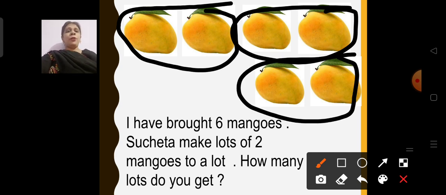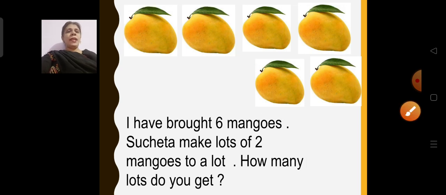So if I put 2 mangoes in one lot, how many lots have I made? 1, 2, 3. So 6 mangoes I have made into 3 lots, and in each lot I have 2 mangoes. Understood? In each lot there are 2 mangoes, and with 6 mangoes I made 3 lots, and in one lot there are 2 mangoes. Now next I will show you.